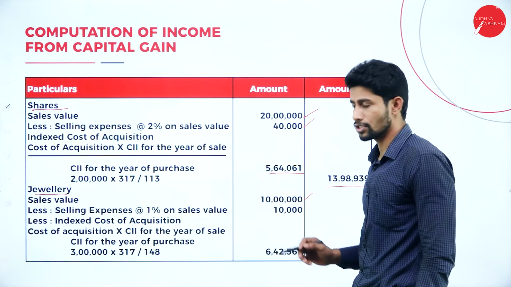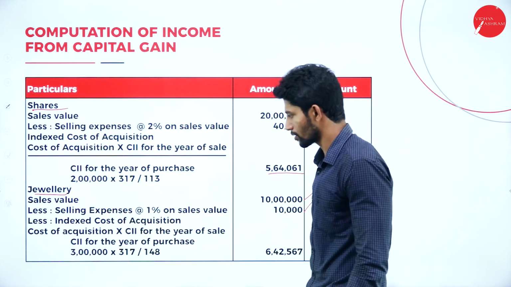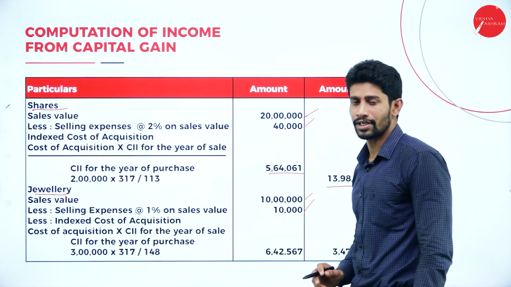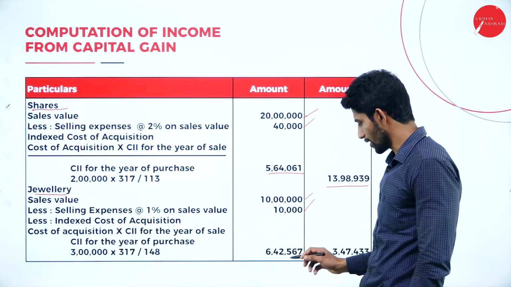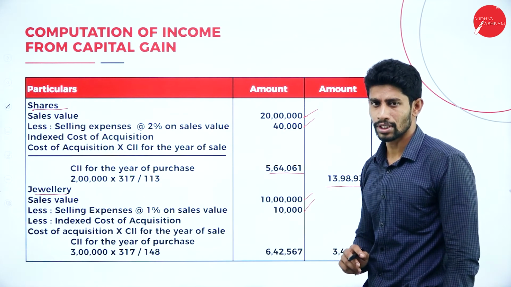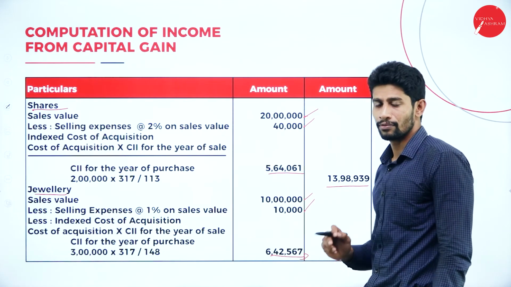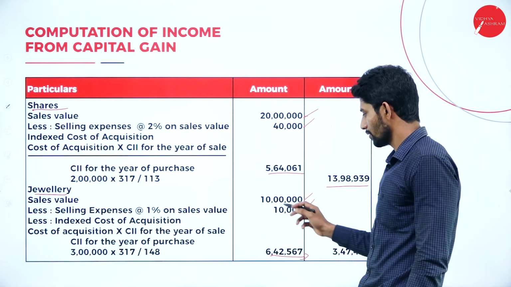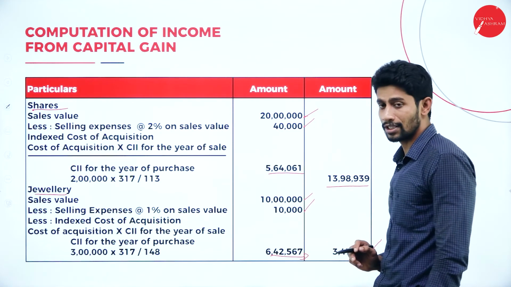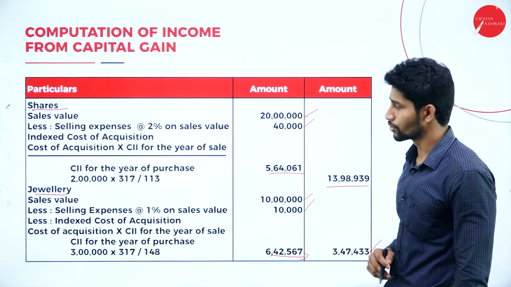Compute 1% on 10 lakh rupees, you will get 10,000. Next, calculate the indexed cost of acquisition. Cost of acquisition 3 lakh into 317 divided by 148. You will get 6,42,567. So deduct these two values, 6,42,567 and 10,000, from 10 lakhs. The balance, whatever you will get, that is 3,47,433. Take it to the outer column.